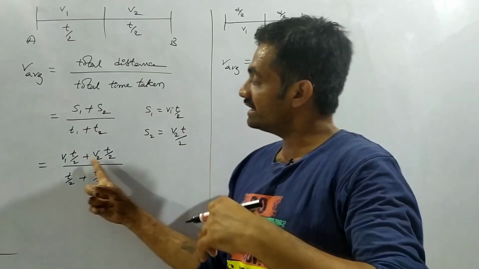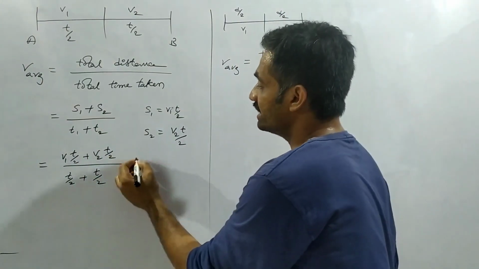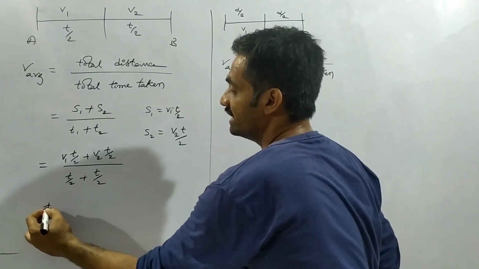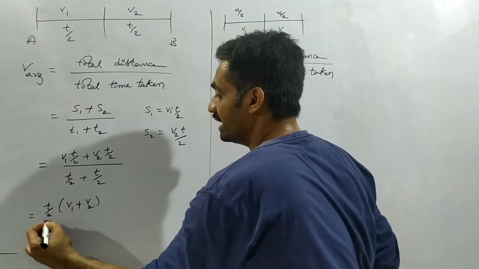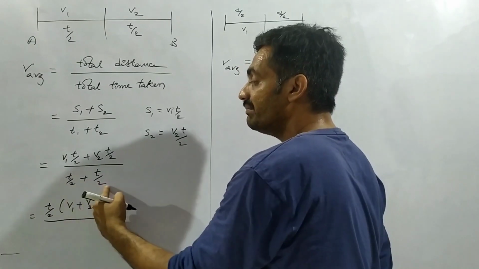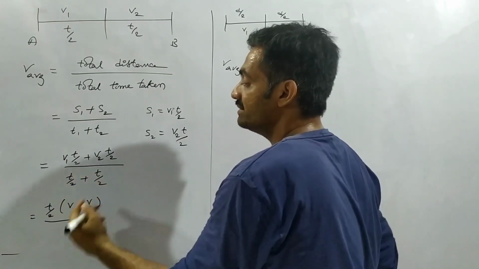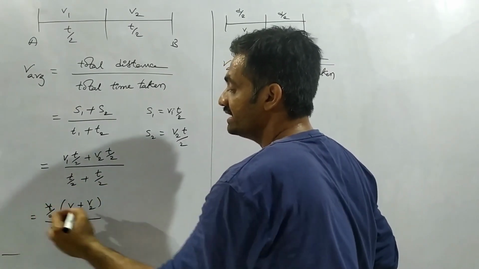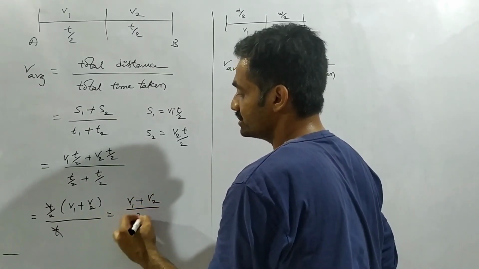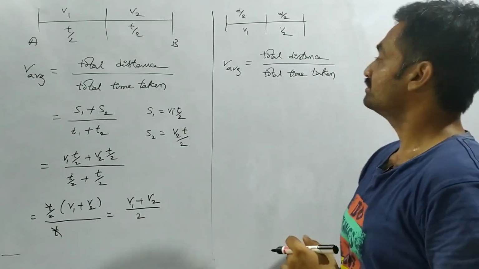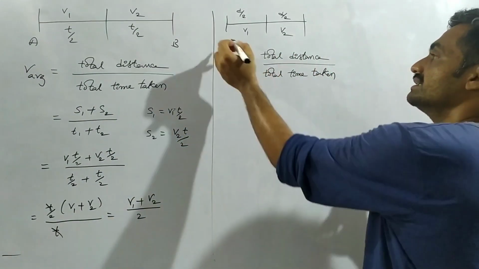So here observe that we can take T by 2 as common. Then we can write it as T by 2 into V1 plus V2 by, here observe that T by 2 plus T by 2 is nothing but T, and T gets cancelled, so we have V1 plus V2 by 2. It represents average speed.